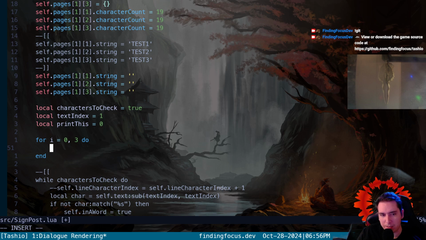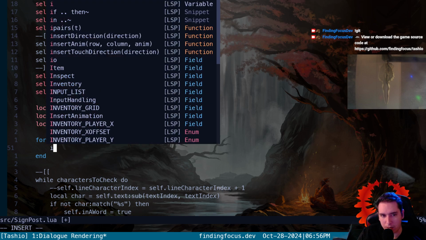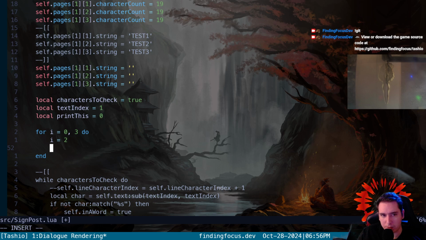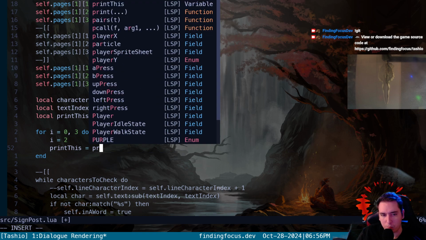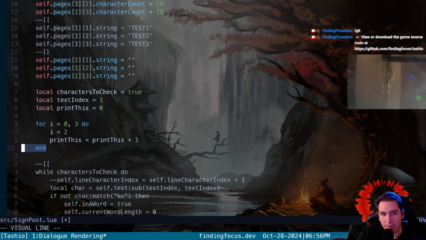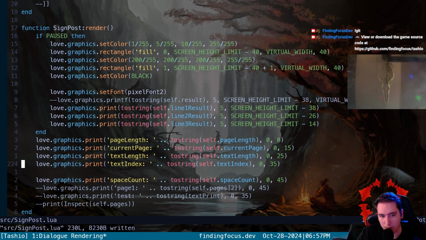And then the idea is what if we reassign i right here to be equal to 2? So we would say i gets 2, and then we also want to increment print this by 1, and then we'll actually print this so that we can see how that for loop is handling that.